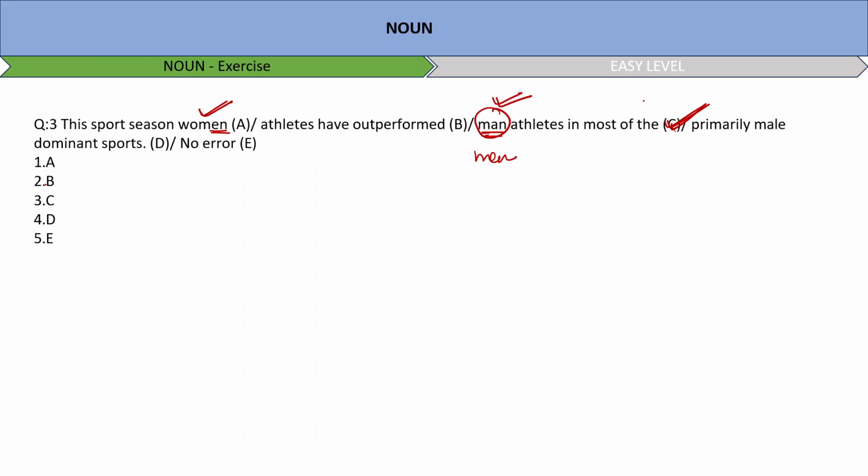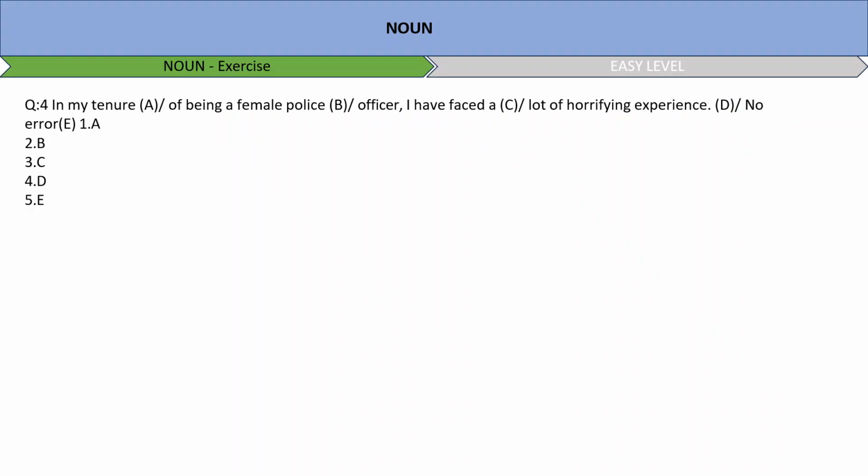Next question. In my tenure of being a female police officer, I have faced a lot of horrifying experience. Now you see the error basically lies, if I say, we are talking about noun, right? The chapter is noun, so we'll always try to figure the errors out from the nouns only. You see, a person can have experiences.